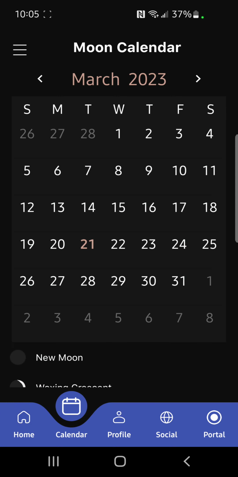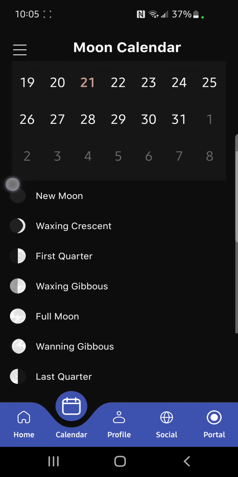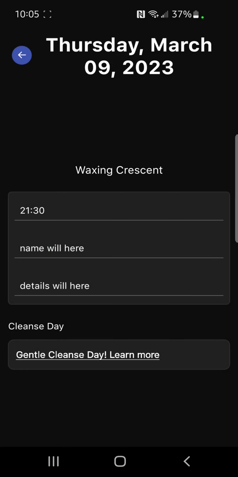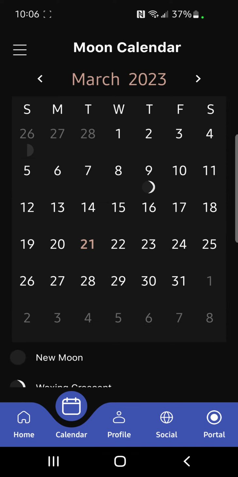We've also got a moon calendar. So on each of these days, you'll see the new moons, first quarter moons. You'll see all of these highlighted on the moon calendar. And then you can touch the day and find out all the different moon transits of that day. And you can click over to my website if it's a cleanse day, which would be the new moon, full moon, and 11th day of the moon. These are highlighted on the calendar, and then you can go to my website to find more information about how to gently work with cleansing options in a feminine and cyclical way that's gentle with your body. So that is our moon calendar.